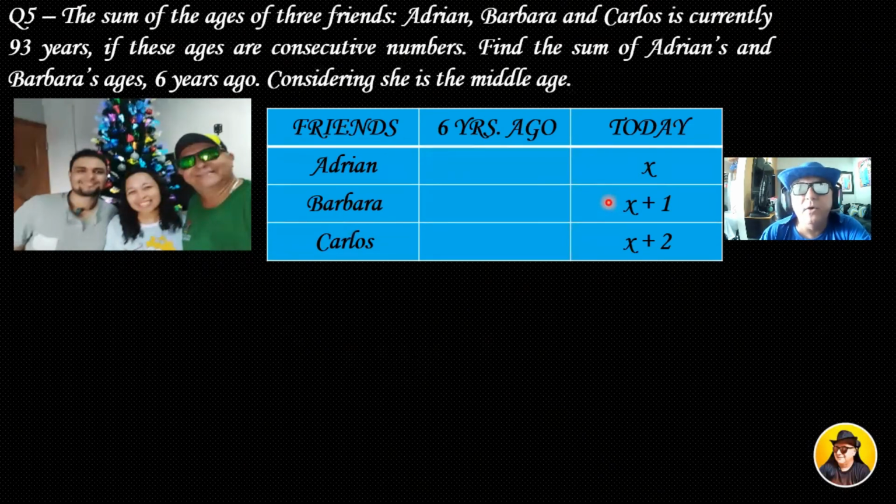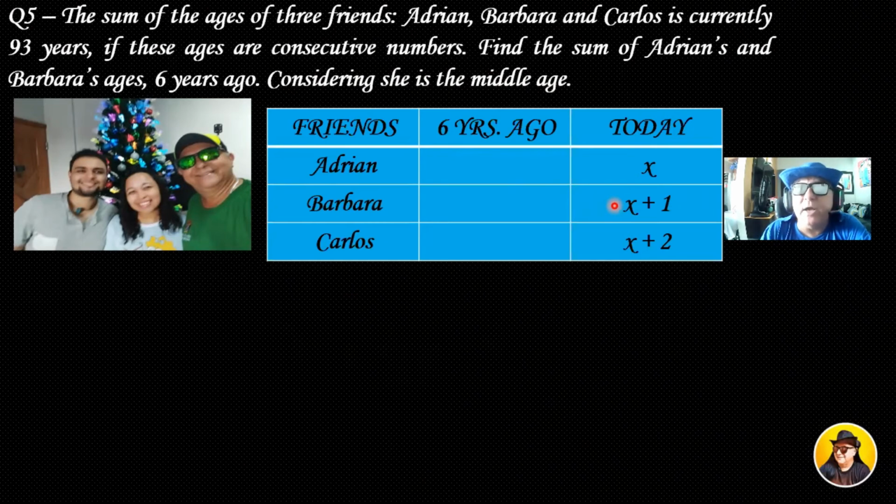Okay, so I consider it this. And there is an important point you have to consider. Barbara is the middle age, all right? Consider she is the middle age. So she is here in the middle, okay? She is x plus 1 years old, okay?